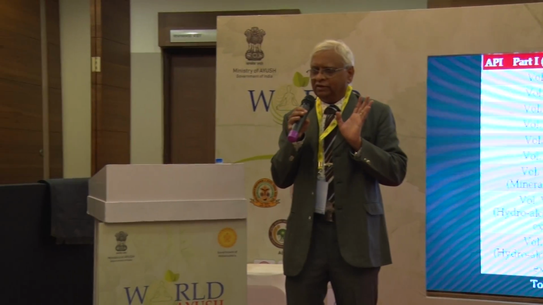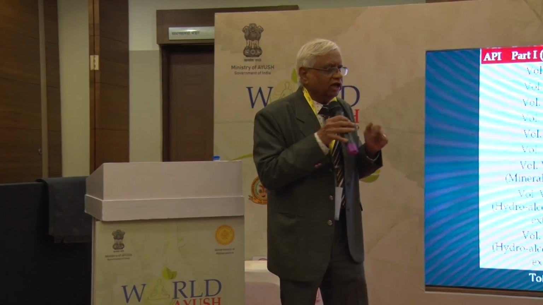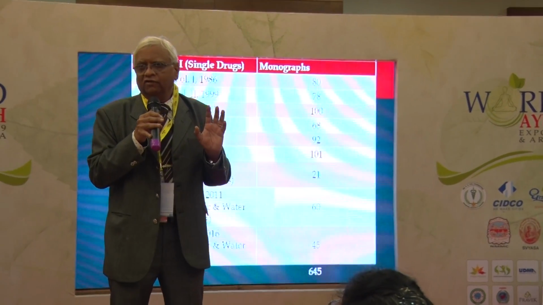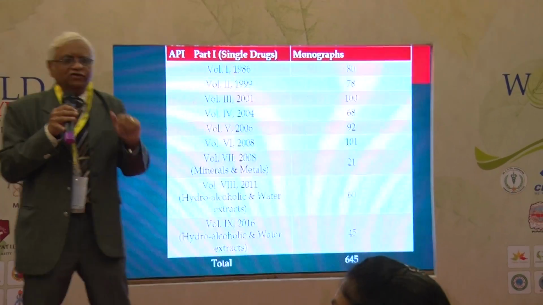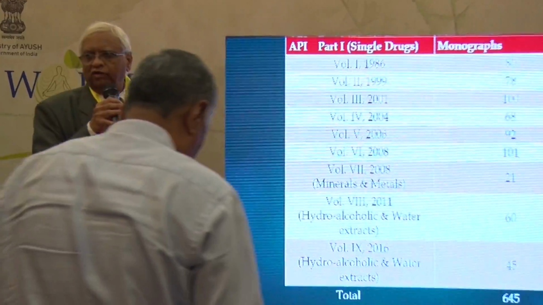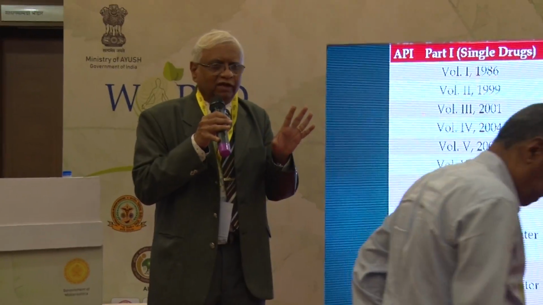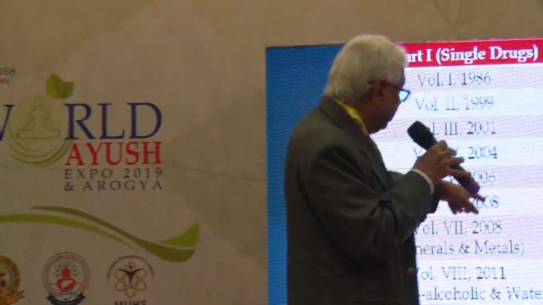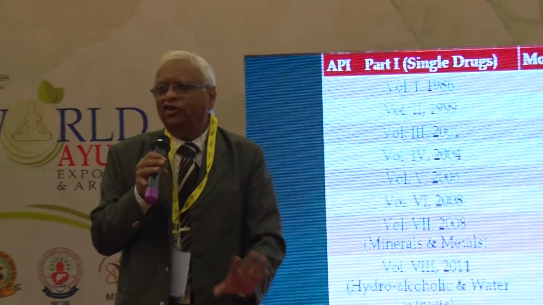For example, you are taking Haritaki. Now Haritaki can be standardized. Why? Because pharmacopoeial standards of Haritaki already exist in the monographs. That's why whenever you are selecting a drug, you have to say that I will take API standard Haritaki, like that. But if some drug is not included in this, then you cannot standardize it. You cannot use the word standardization for that particular drug.